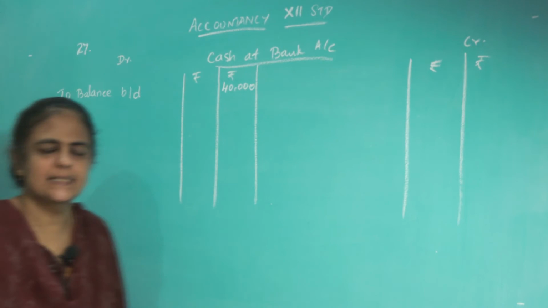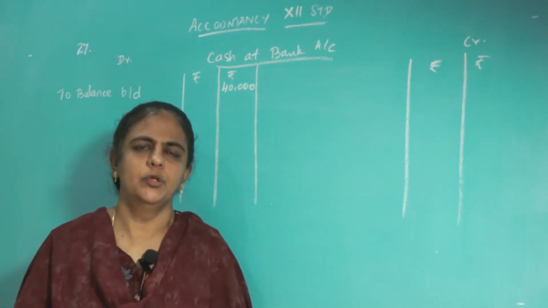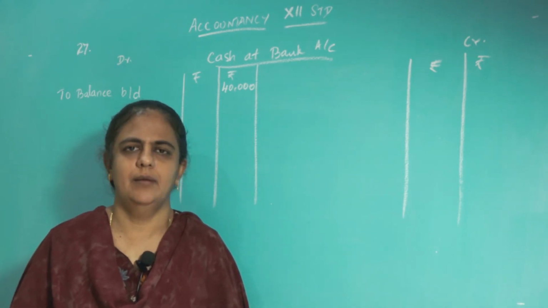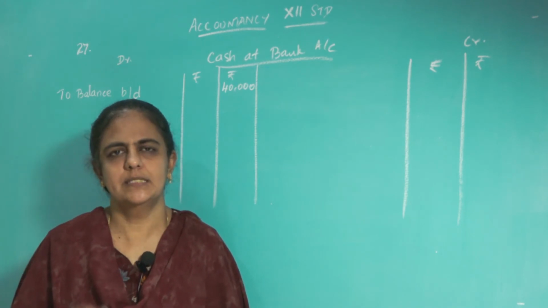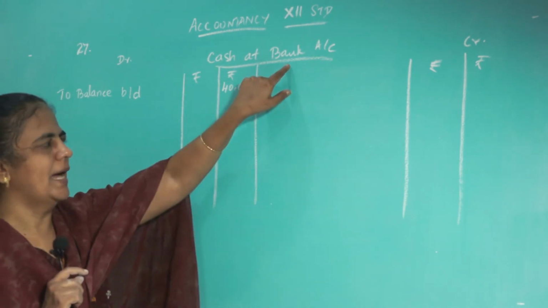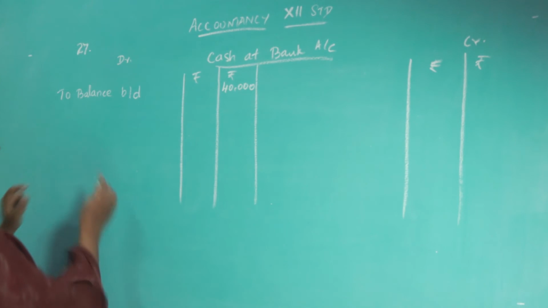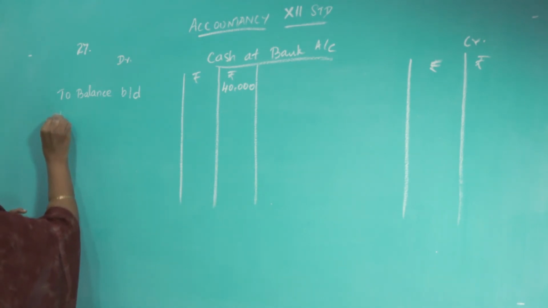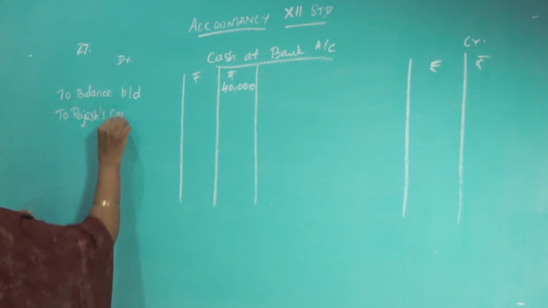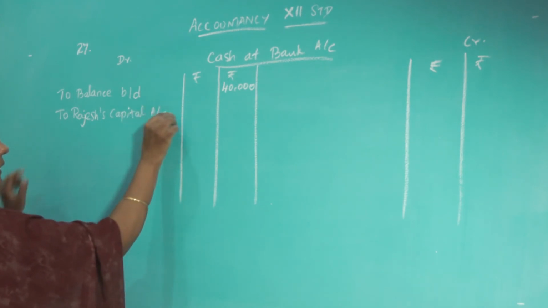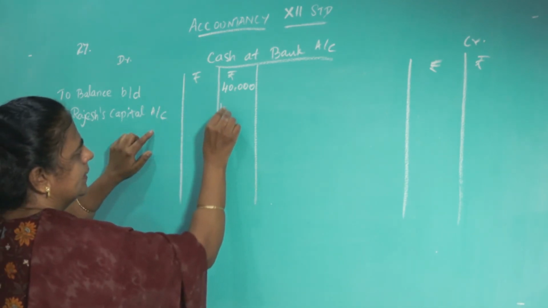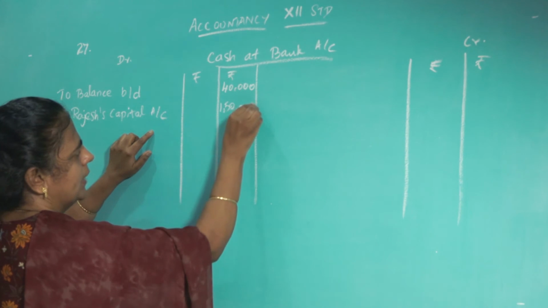Okay. Now next, what else is in the bank? The new partner Rajesh is bringing cash towards his capital. How much is he bringing? He is bringing 1,50,000. So what is the journal for that? Bank account debit to Rajesh's capital account. So you must write like this, to Rajesh capital account. Already in the capital account we wrote by bank. So in the bank account you must write to Rajesh capital. That is the money brought by Rajesh, the new partner.